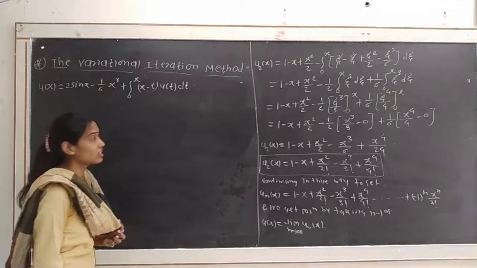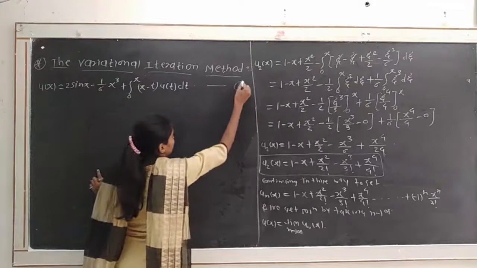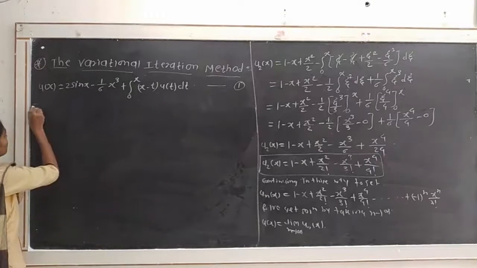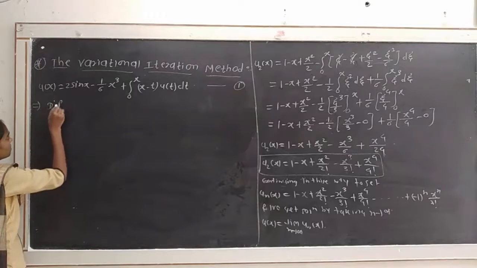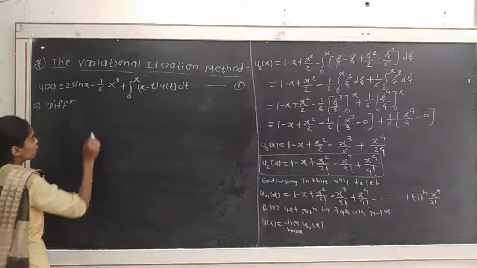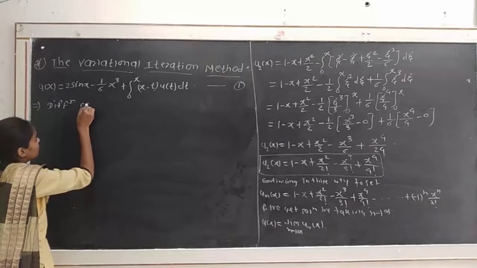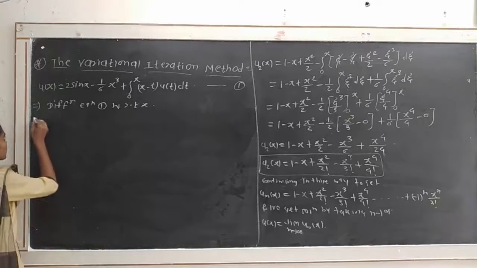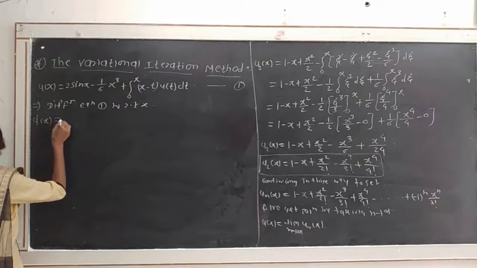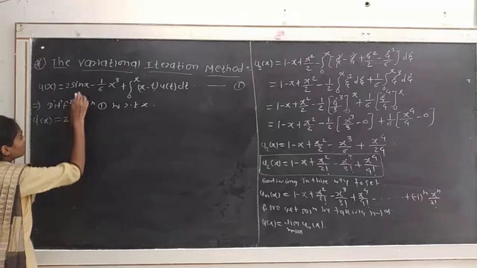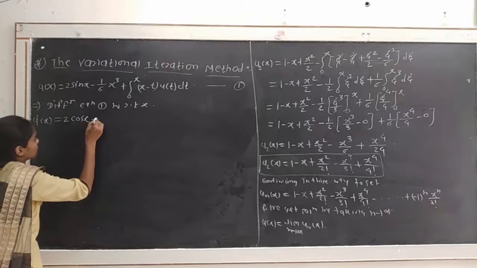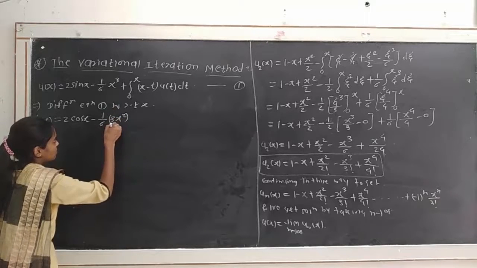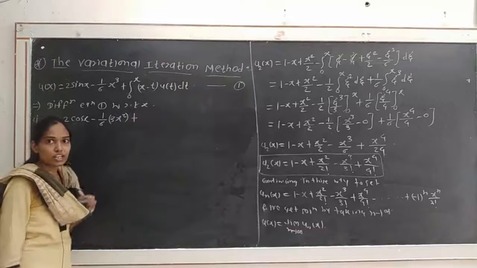Okay, so here I will write the example. Take it as equation number 1. Then first we want to differentiate the given integral equation with respect to x to convert it into the Volterra integral differential equation. So differentiate equation number 1 with respect to x. So in the LHS we get u'(x) = 2 times the derivative of sin x, which is cos x, minus 1/6 times the derivative of x³, which is 3x². Okay, and here we have to use the Leibniz rule again.